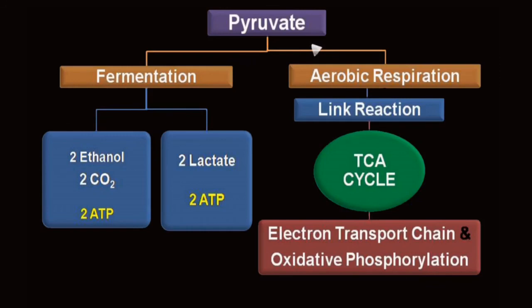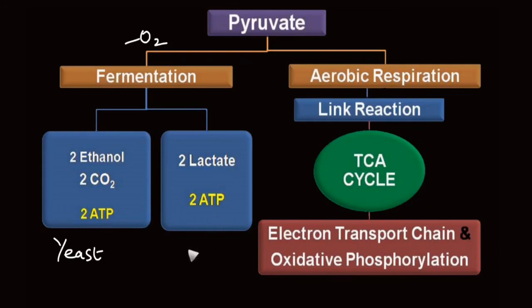Now let's see the fate of pyruvate. If oxygen is not there, pyruvate enters into the process of fermentation. If it is alcoholic fermentation, there is production of ethanol and carbon dioxide. This is more common in yeast cells. If it is lactic acid fermentation, there is production of lactic acid, but there is no evolution of carbon dioxide.